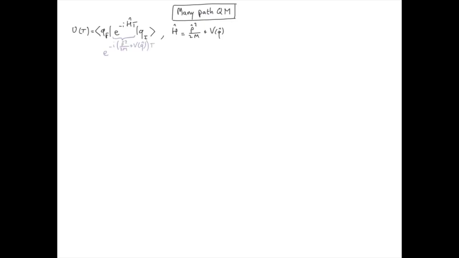The action of the potential on the state qi is straightforward because qi is an eigenstate of the operator q. However, it is not for the operator p, so we would like to separate this exponential in two terms with an exponential depending only on p times another exponential depending only on q. The problem is that p and q do not commute, so these two quantities are not equal. So the trick is to consider only an evolution over a short time delta t and to use a Taylor expansion of the evolution operator.